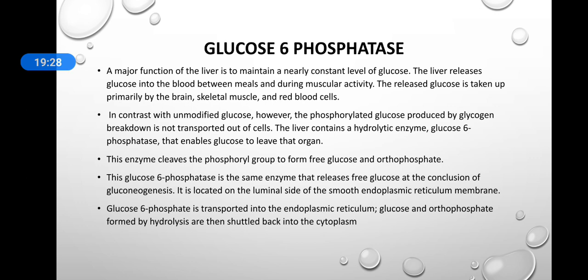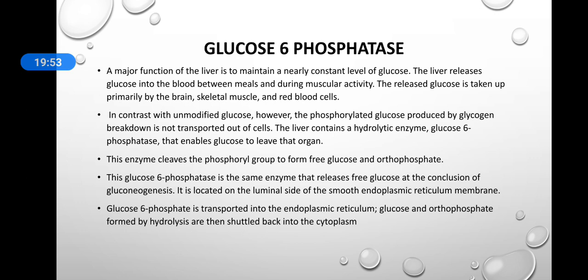So glucose 6-phosphate cannot leave the liver cells. Instead, the enzyme glucose 6-phosphatase makes it possible for glucose to leave the liver cells. This enzyme cleaves the phosphoryl group and releases free glucose and orthophosphate.